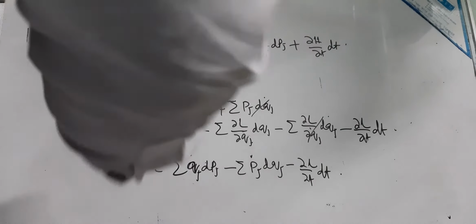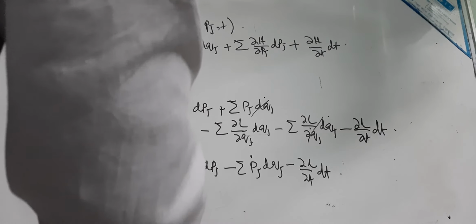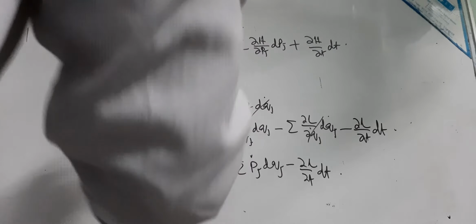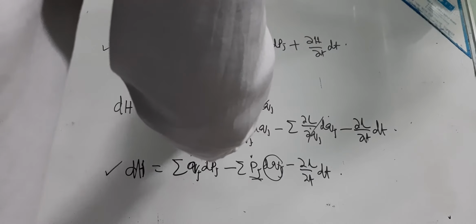Now we compare this equation with this equation for dH. Now you see dQj is coefficient with Pj dot here and dQj is coefficient with del H by del Qj there.